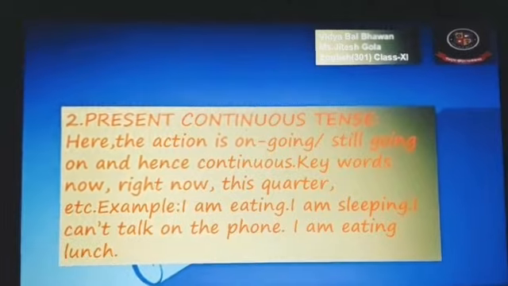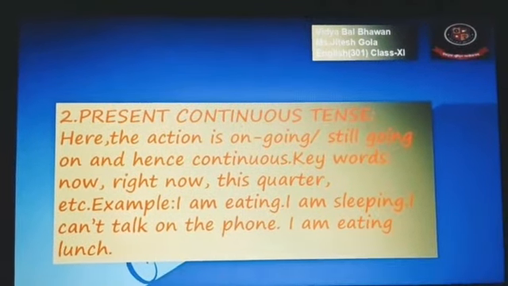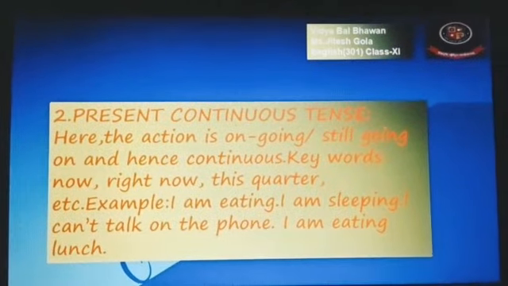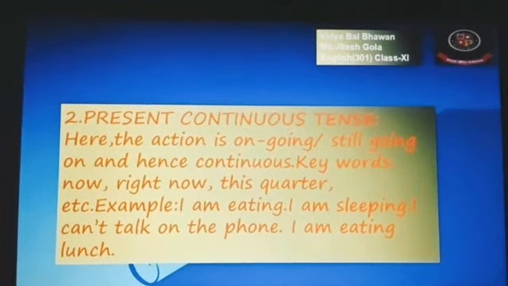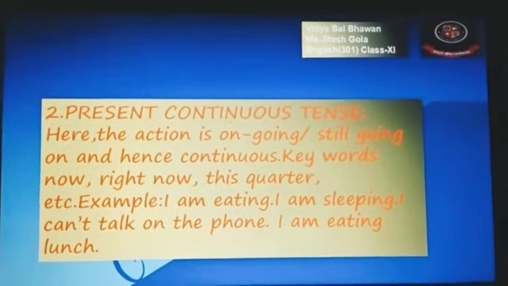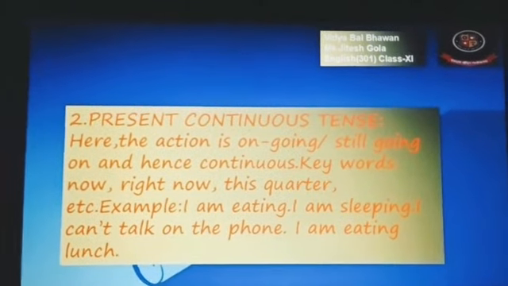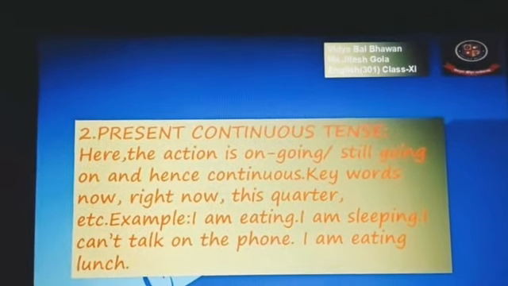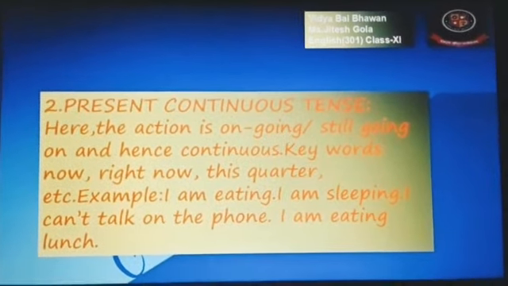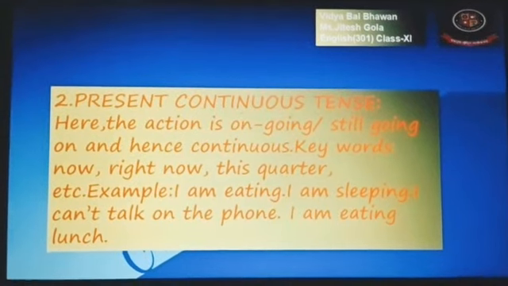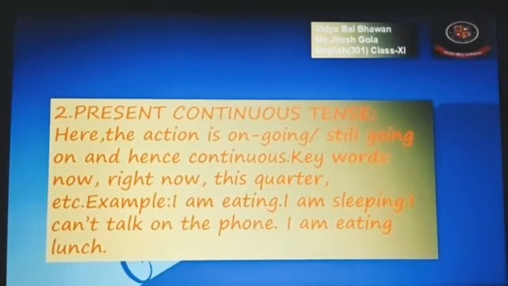Basically, helping verbs are always there in the sentences, and beside that you will check the form of the verb, whether it is in the first form or the second form, or ing is there with it, or it is with the helping verb will, shall. So accordingly you will recognize which kind of sentence it is. Here we can see one is written "I am eating", so ing is there, and that is the indication that it is a present continuous tense.